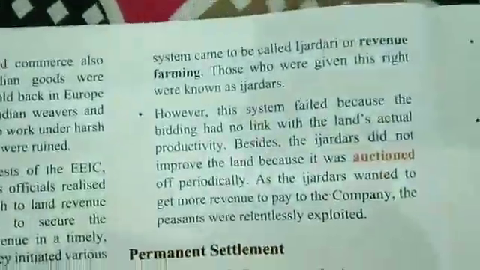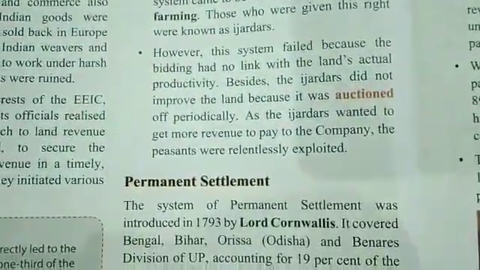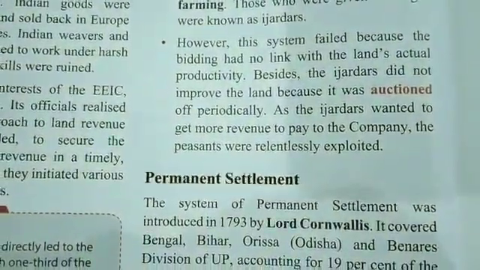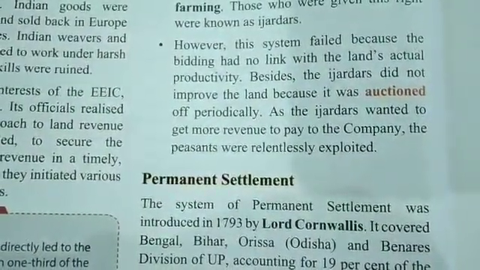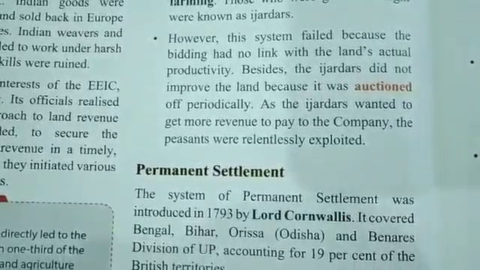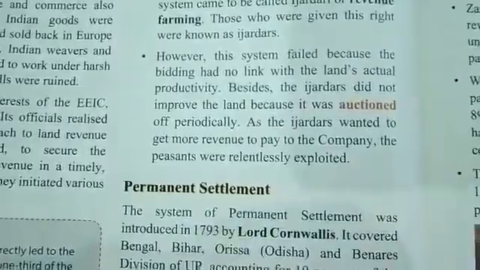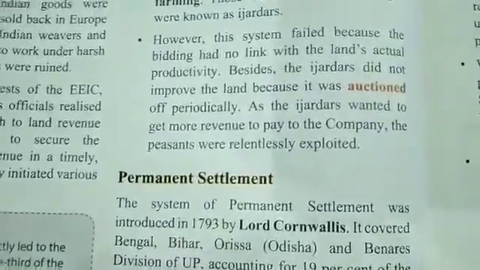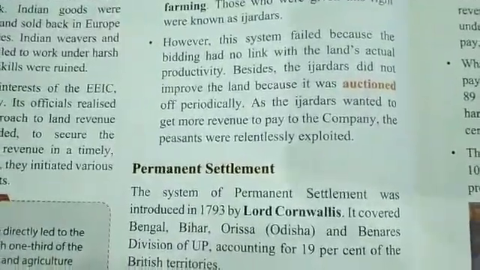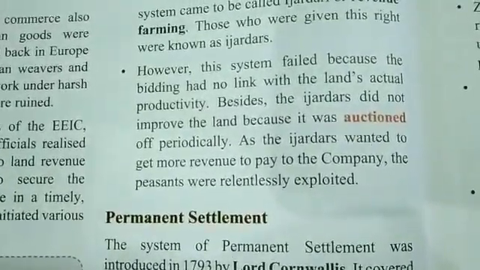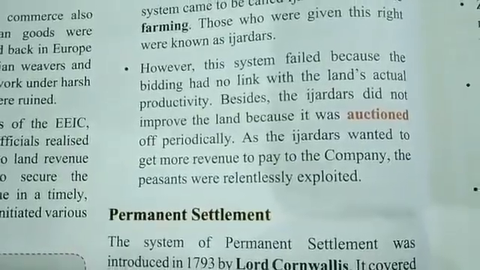However, this system failed because the bidding had no link with the land's actual productivity. Besides, the Izadars did not improve the land because it was auctioned every 5 years.